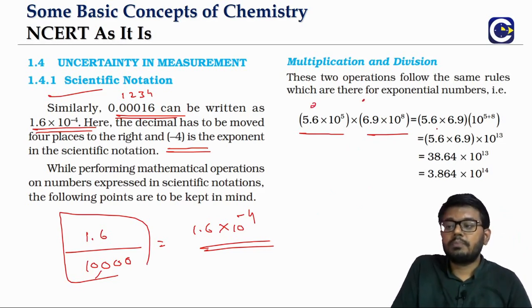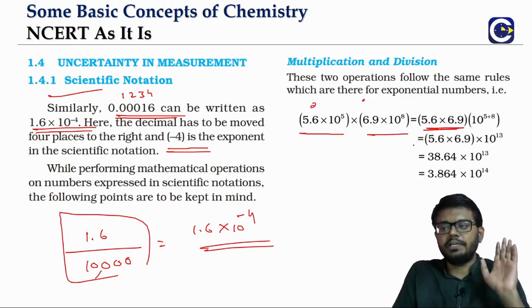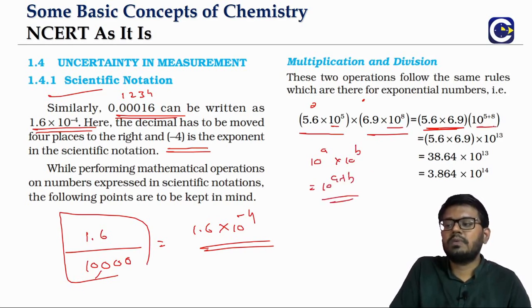First look at the product of the number parts, 5.6 into 6.9. And here we have the exponent rule, right? What is it? If you have 10 power a into 10 power b, that will be 10 power a plus b, no? See here, 10 power 5 into 10 power 8 means 10 power 5 plus 8. So 5.6 into 6.9 will be 38.64, and the power of 10 is 5 plus 8, which is 13. Now look at this, the one that we got.